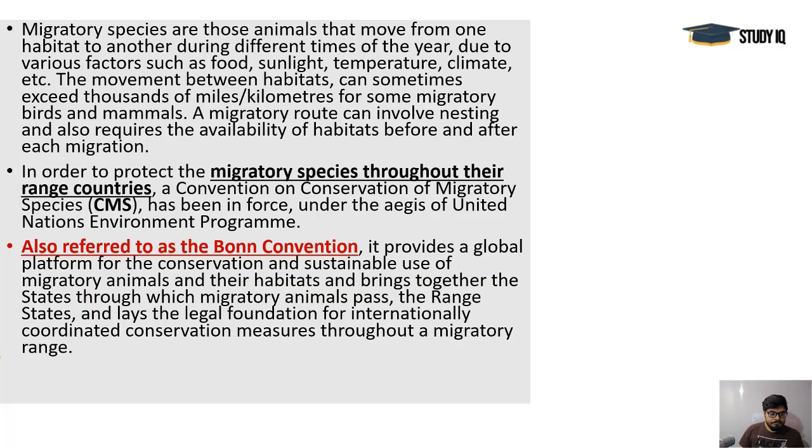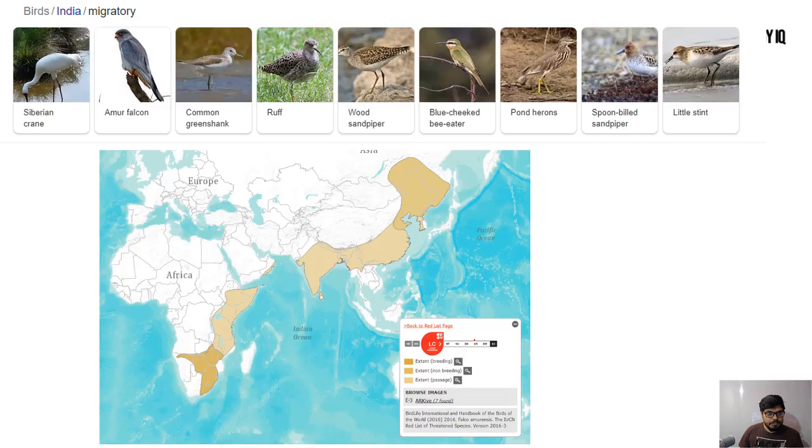And you see, if we talk about the migratory species, if I show you some pictures, the Siberian crane and famously the Amur falcon, where the states of Nagaland and Manipur are famous for the Amur falcon, and many birds were killed by the local population. After that, this issue came into highlight, and conservation plans were announced for that, and they remain in these states for some time because it is on their way.